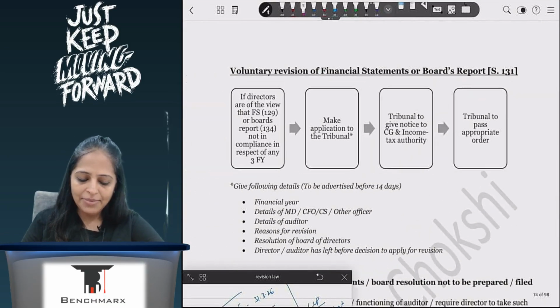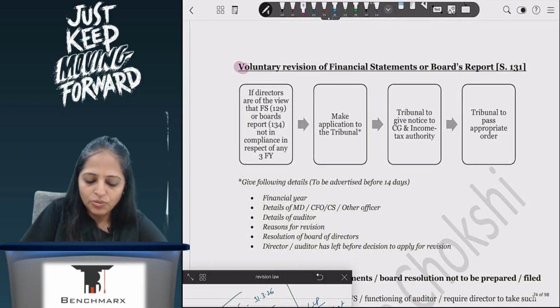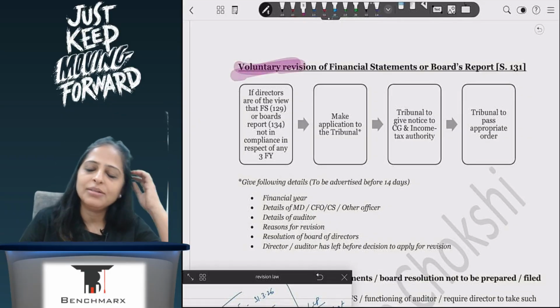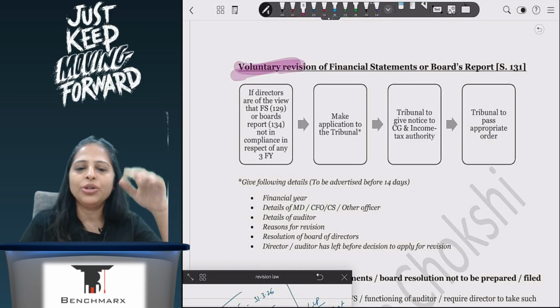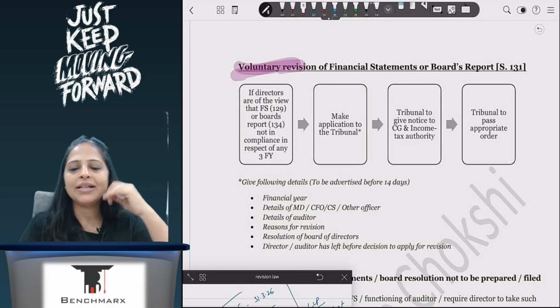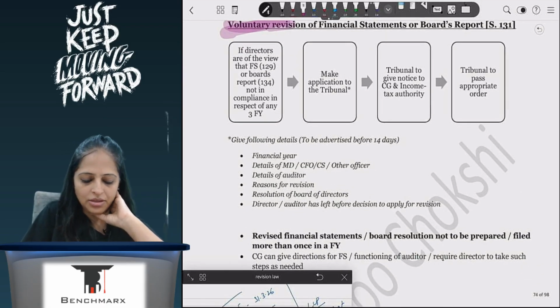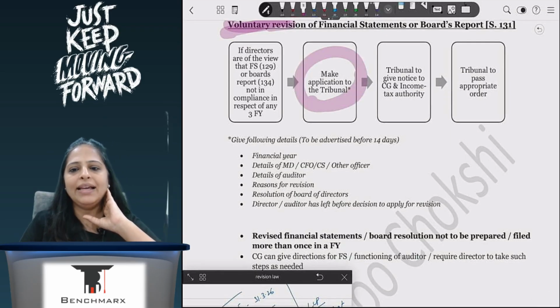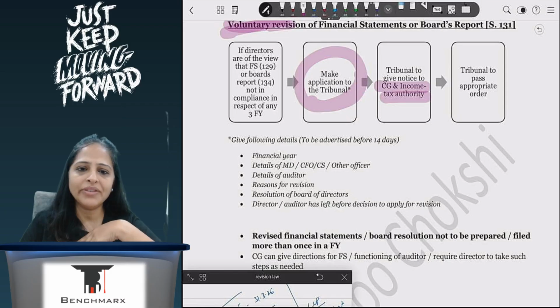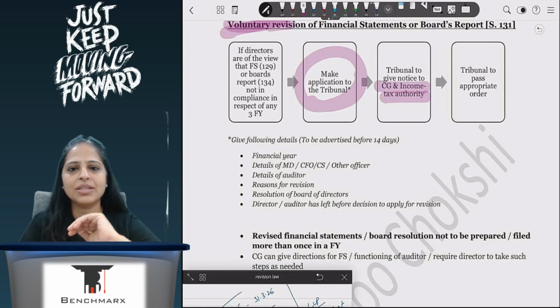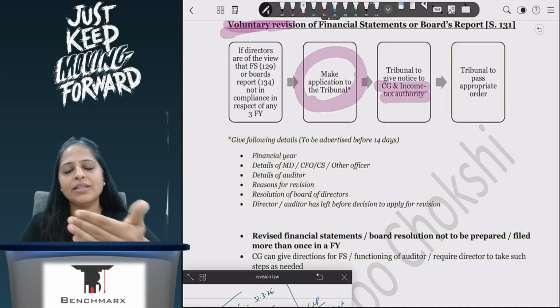Now, when I myself want to do a voluntary revision, I only feel that there's some issue with the financials and I want to revise it, recast it. In that case, I will make an application as a company to the tribunal and say that I want to change. The tribunal will say, wait, I don't know anything about it, so let me ask the income tax authority and CG whether they are okay with you changing your accounts, and after taking their approval, it will say, okay, now you can change your accounts.